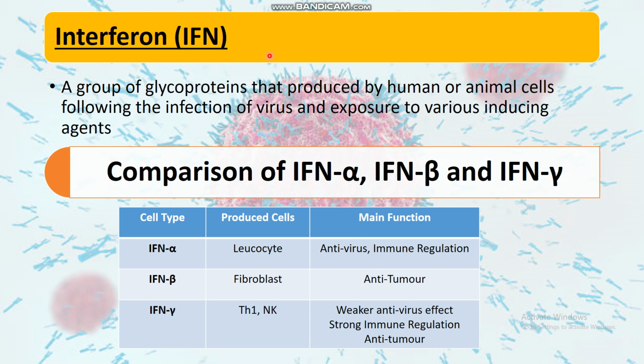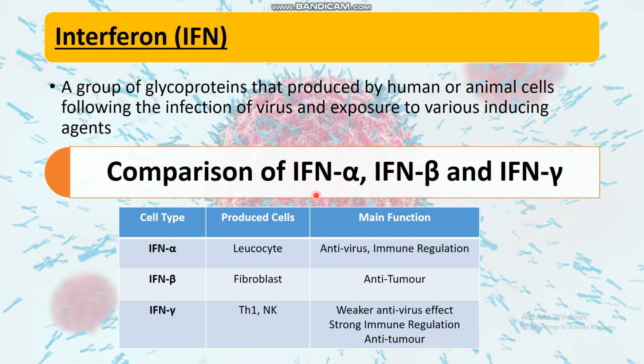Interferon, abbreviated as IFN, is a group of glycoproteins produced by human or animal cells following infection by a virus. In general words, we can say that interferon comes into action when a normal body cell is exposed to any foreign particle.